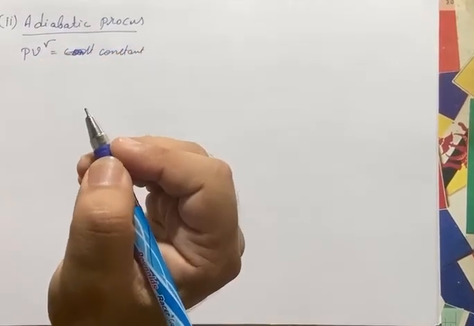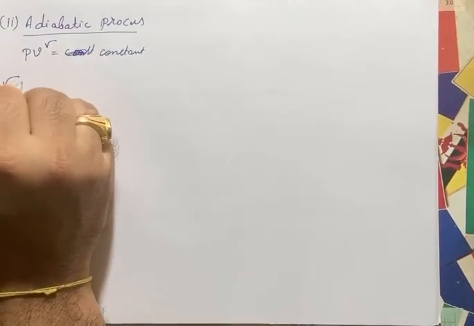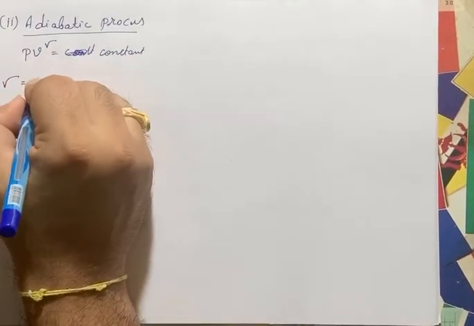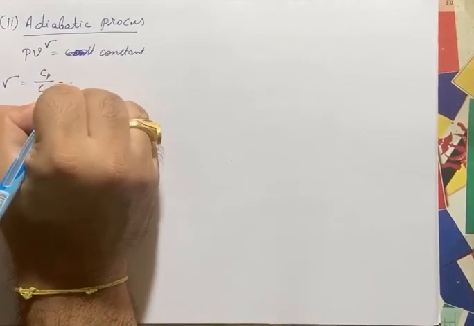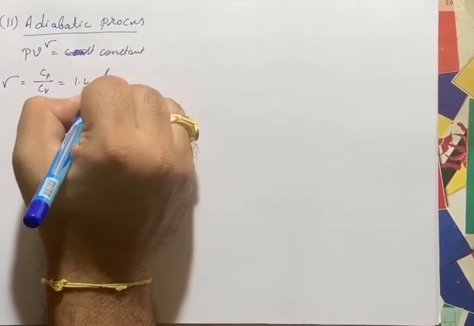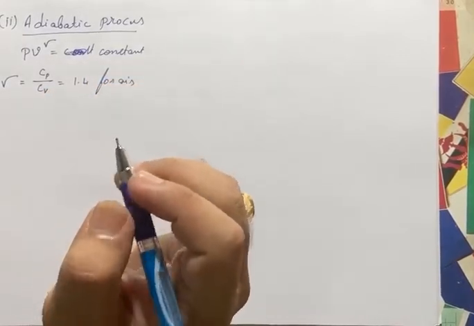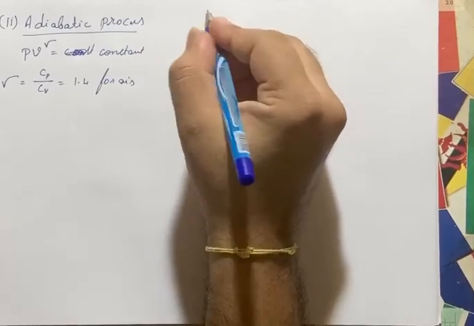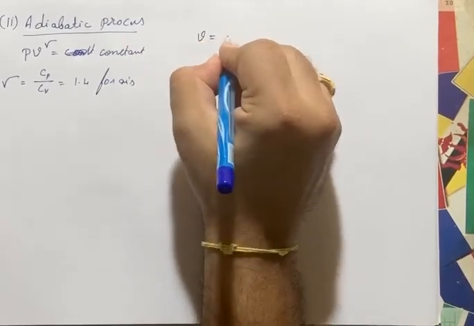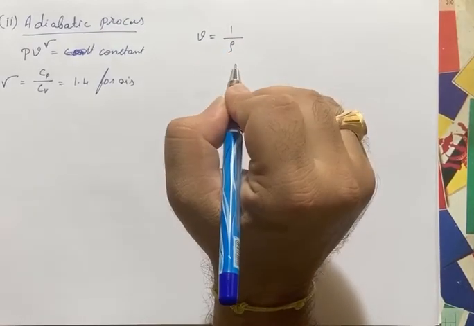Right. This is what the adiabatic process is, and gamma is Cp by Cv, which is equal to 1.4 for air. Now, in the previous case we have already known that V is the specific volume, that is 1 divided by rho, the inverse of density.